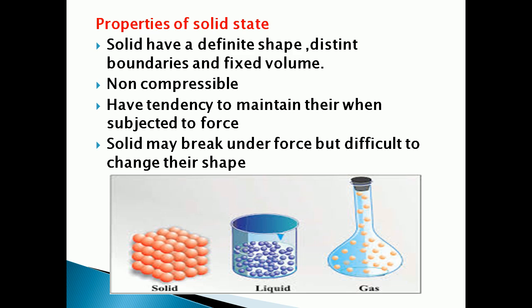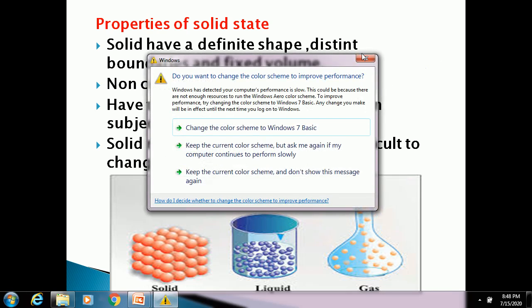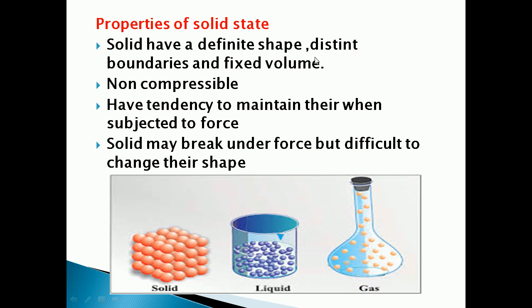Solids have a definite shape. They have distinct boundaries and a fixed volume. Any solid material, for example a table, blackboard or book, is an example of a solid. So they have a definite shape and distinct boundaries, which means they have a particular surface area or size, and a fixed volume.